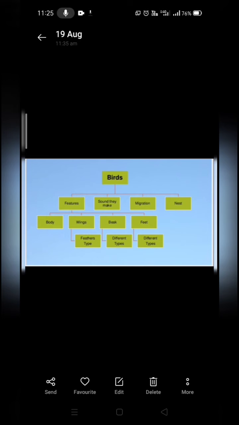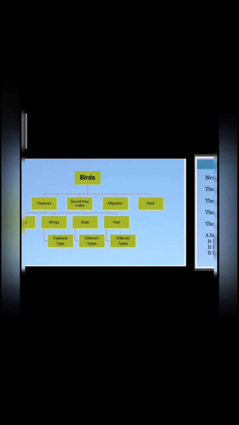In the portion on wings we come to know about the types of feathers, and about their beaks, how different they are, and their different types of feet. All the birds have different types of feet according to their quality or importance.